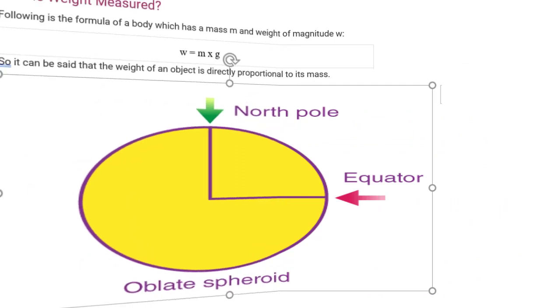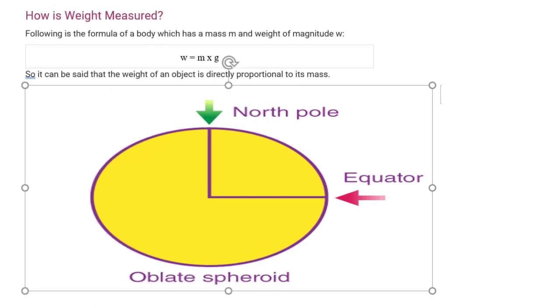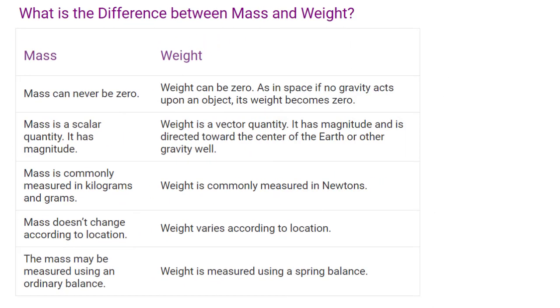How is weight measured? Following is the formula for a body which has a mass m and weight of magnitude w. W = mg. So it can be said that the weight of an object is directly proportional to its mass. What is the difference between mass and weight?